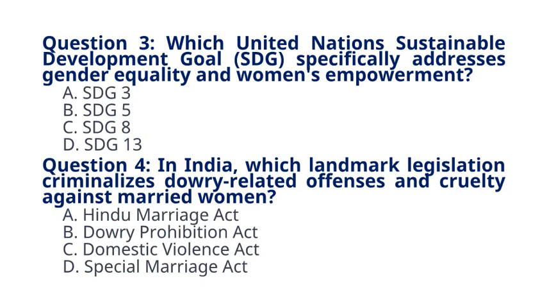Question 4. In India, which landmark legislation criminalized dowry-related offences and cruelty against married women? A. Hindu Marriage Act. B. Dowry Prohibition Act. C. Domestic Violence Act. D. Special Marriage Act. The correct answer to question 4 is option B. Dowry Prohibition Act, 1961. Explanation. The Dowry Prohibition Act criminalized the practice of giving or receiving dowry.